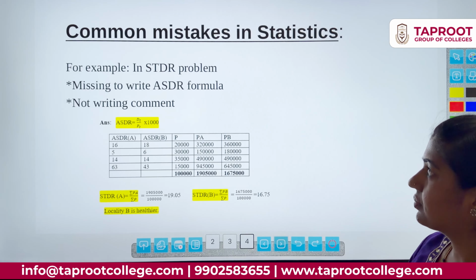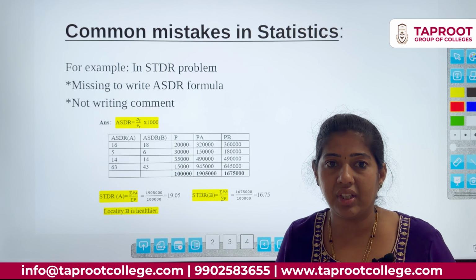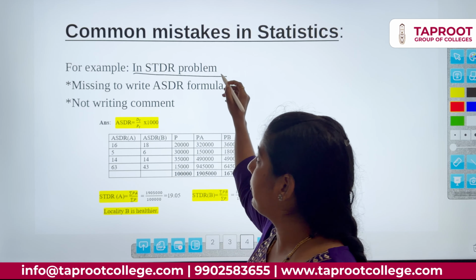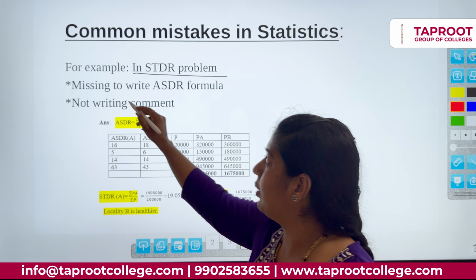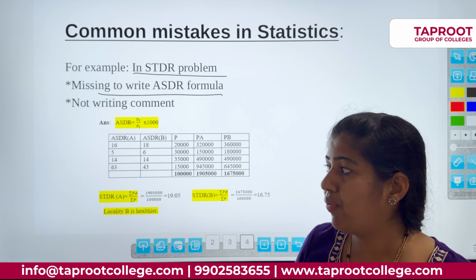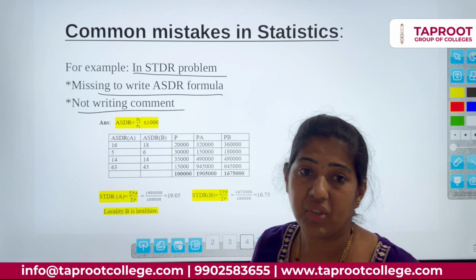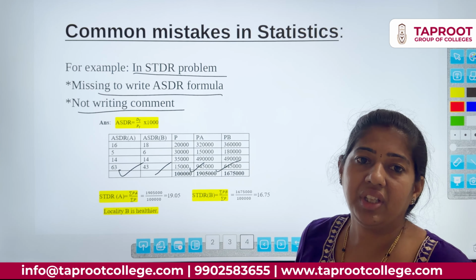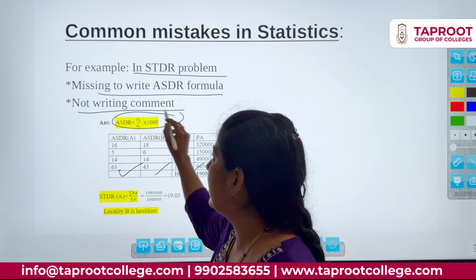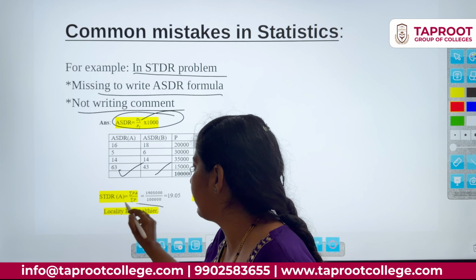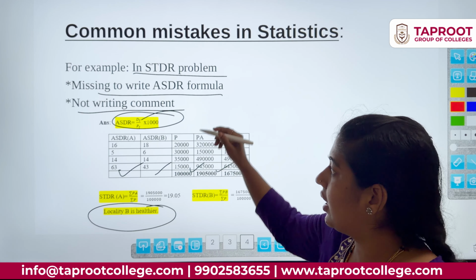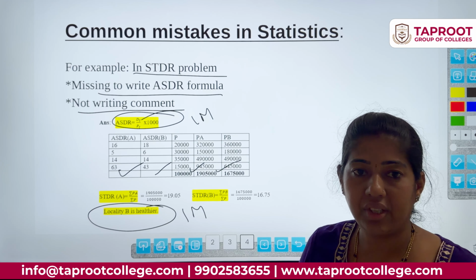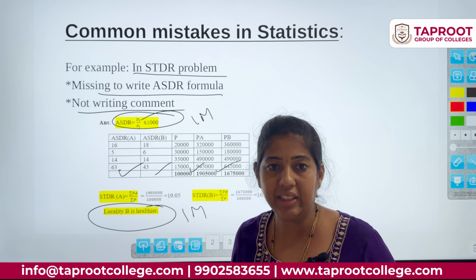Next is common mistakes in statistics. So I selected some of the mistakes. In a STDR problem, the mistake is you will miss writing the ASTR formula. You are not writing the comment. You calculate everything and write properly, and everything will be correct, but you forget to write the ASTR formula, and some of them forget to write the comment. For the ASTR formula, there is 1 mark. For the comment also, 1 mark. Without fail, you have to write the formula.